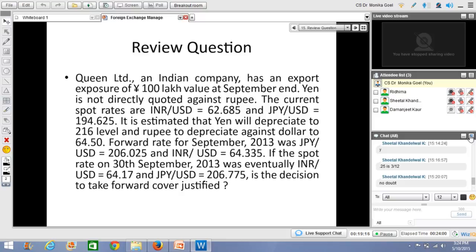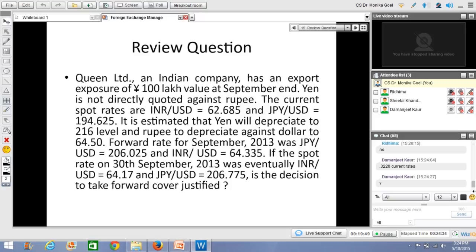Now, 0.3220 is the current rate. Okay, good. So what is this 0.3220? That means 1 rupee is equal to 0.3220 yen. That is what you want to say, Damanjeet, right? Okay. So you can say that 1 rupee is equal to 0.3220 yen. I think that should be the correct calculation.